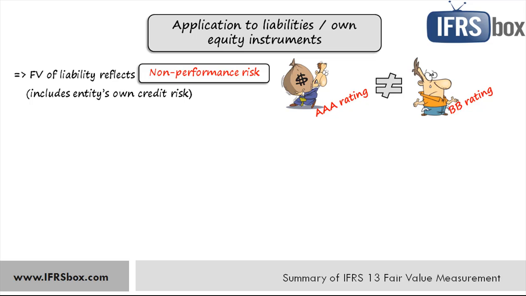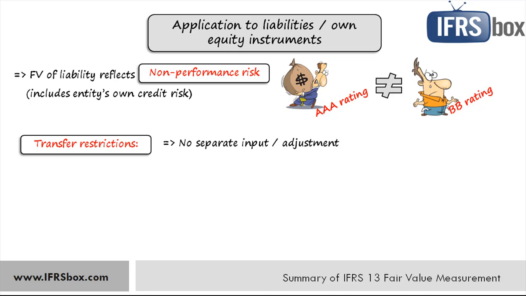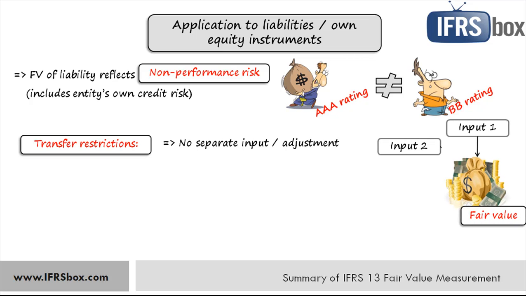Let's go on. A liability or entity's own equity instrument may be subject to restrictions that prevent the transfer of the item to somebody else. But when measuring the fair value of a liability or equity instrument, IFRS 13 does not allow an entity to include a separate input or adjustment for such restrictions. That's because the effect of the restriction has already been included in other inputs. So if you spot transfer restrictions on a liability or own equity instrument, just don't take them into account